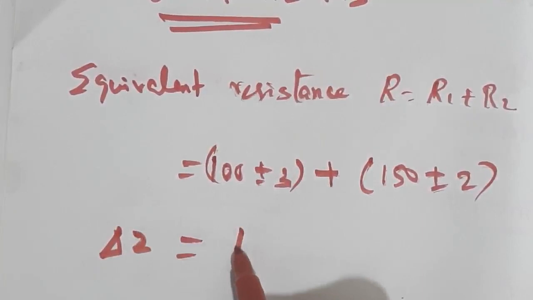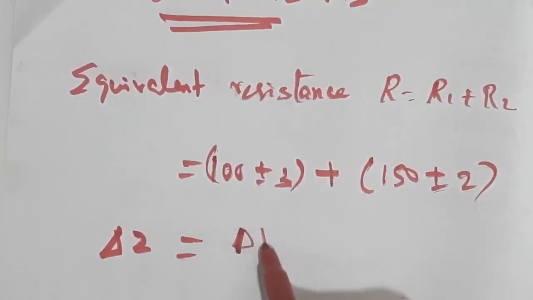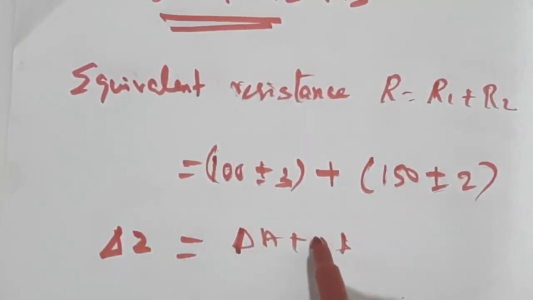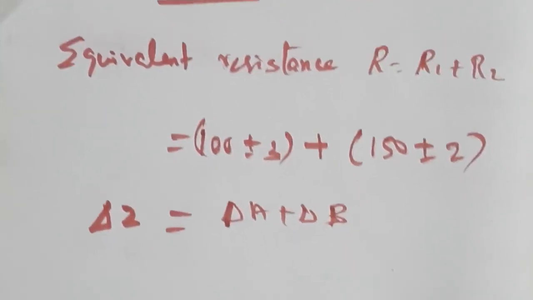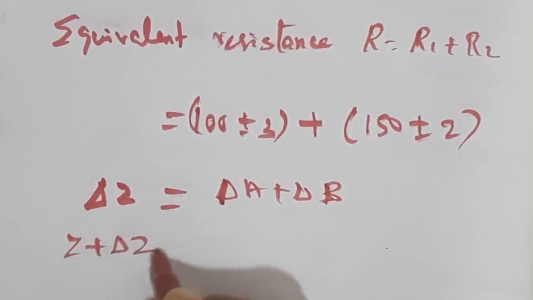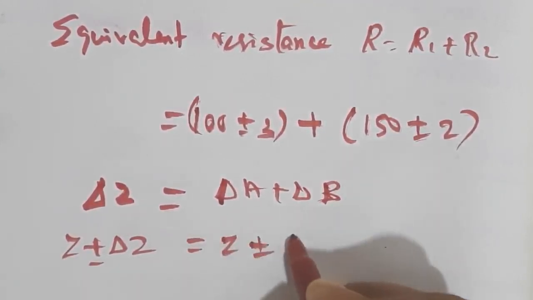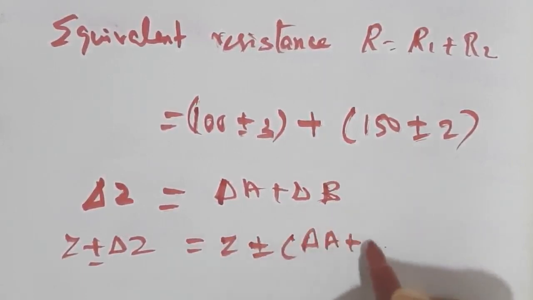Delta Z is equal to delta A plus delta B, or else we can write Z plus or minus delta Z is equal to Z plus or minus delta A plus delta B, isn't it? So delta A plus delta B, this is the formula.